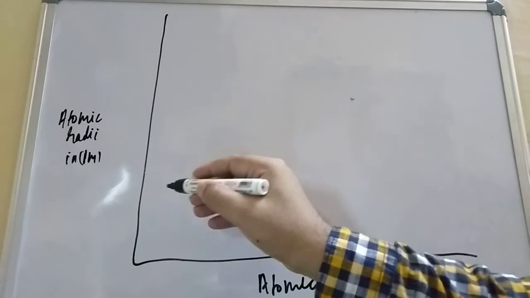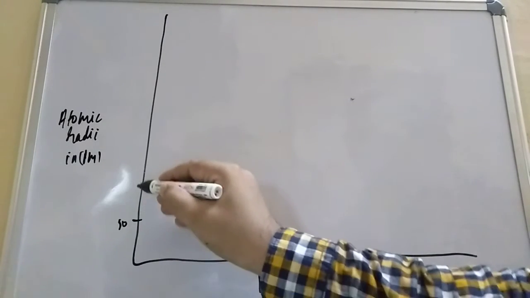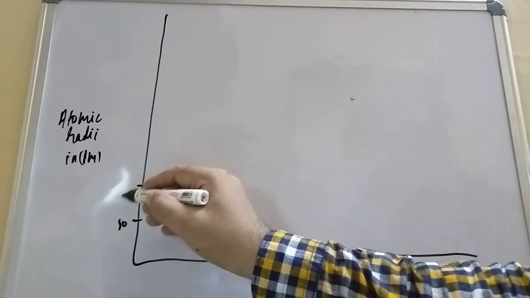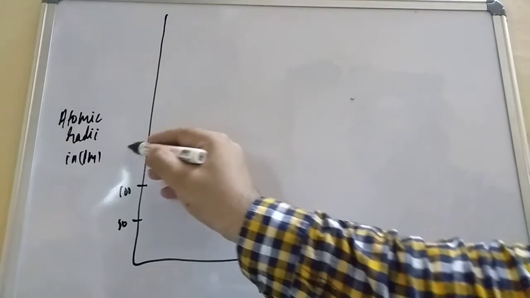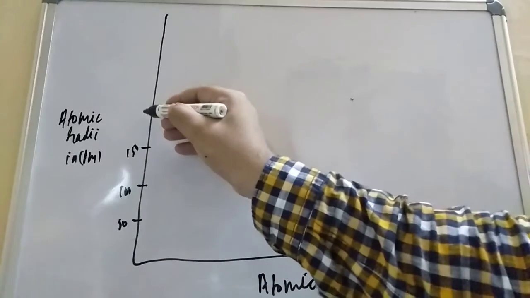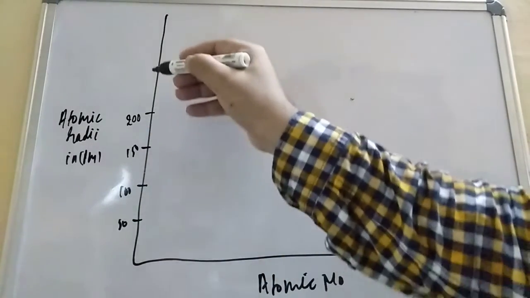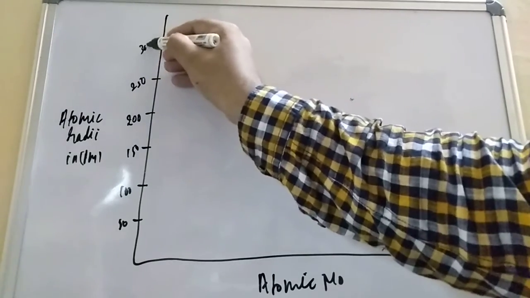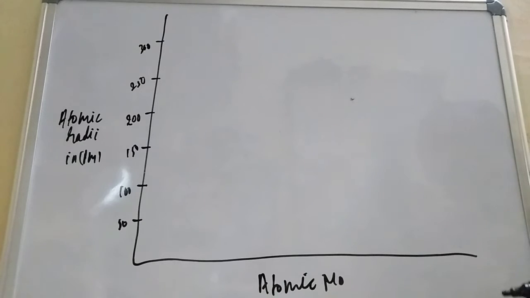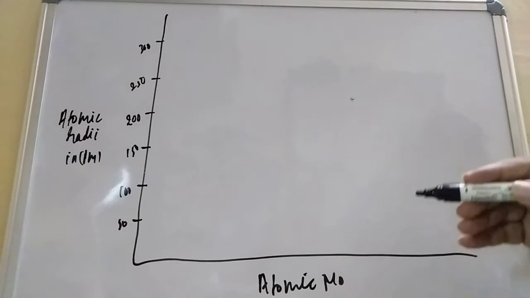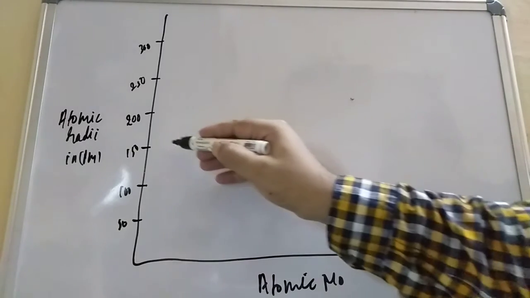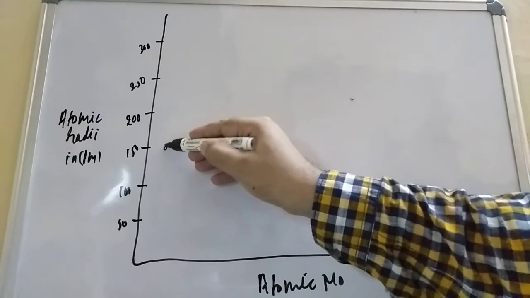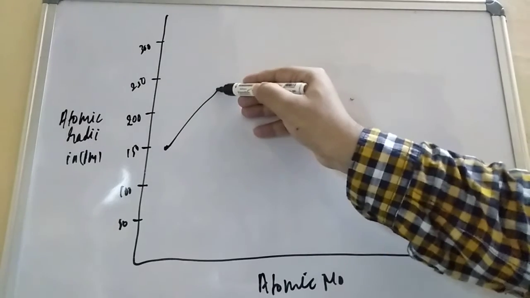Here they have given some values: 50, 100, 150, 200, 250, and finally 300. Below, the atomic number is there. When you talk about lithium, here is lithium in the order.